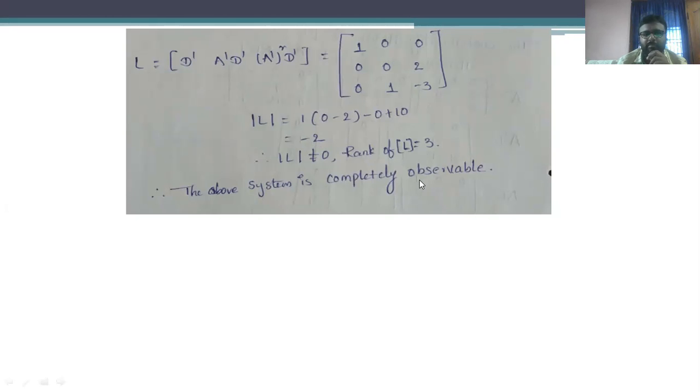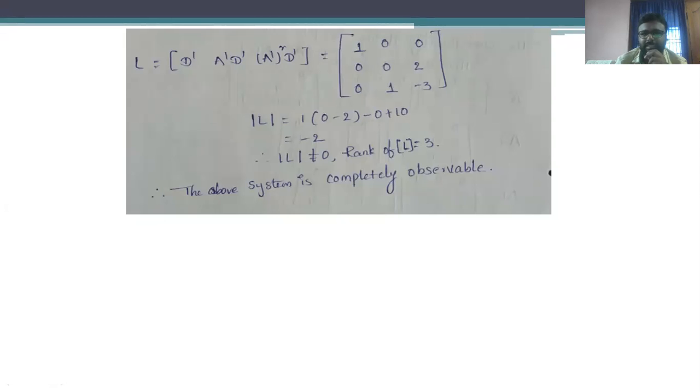The rank of the matrix capital L is equal to 3. Why? Because the size of the matrix capital L is 3 by 3, and the determinant of the matrix capital L is not equal to 0. Therefore, this particular system is said to be a completely observable system.